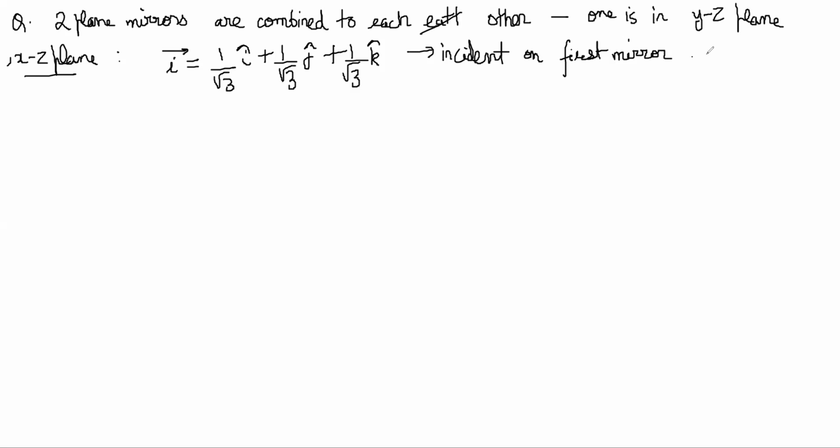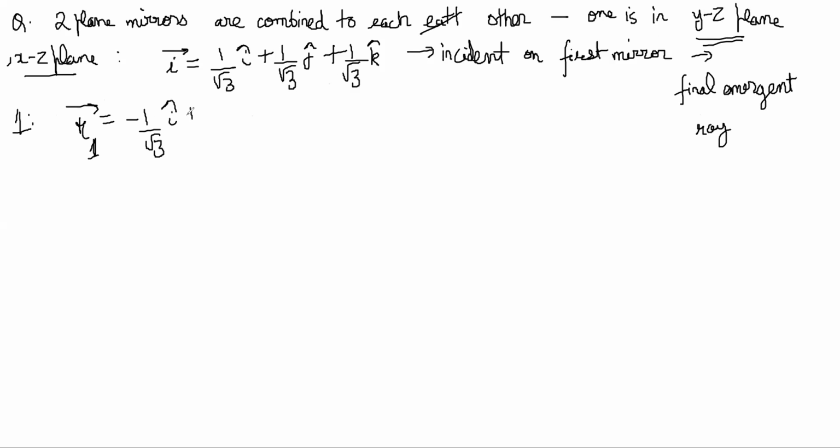Okay, so you have to find the final emergent ray after two reflections. The first reflection is on the YZ plane. This is the same question as the previous question. After the first reflection, reflected ray 1 becomes minus 1 by root 3 i plus 1 by root 3 j plus 1 by root 3 k. And now let's say this ray is incident on the second mirror, right?